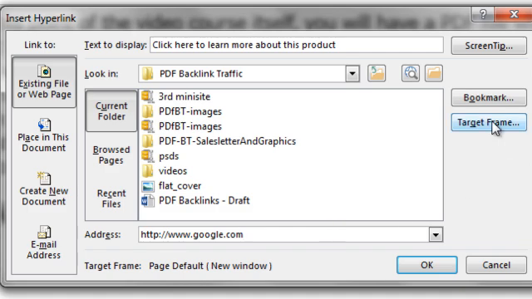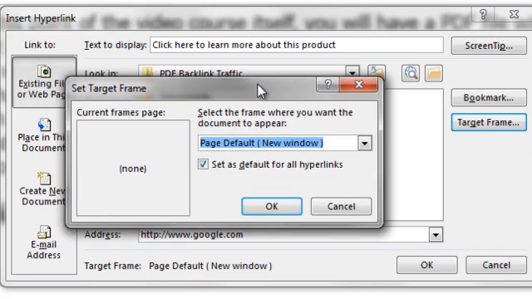And up here, you can target frame. Now, what this means is you have the ability to control the click. So if somebody opens up your PDF file, oftentimes, if you think about it, there are two different situations. Either the PDF file will be downloaded to their computer, and then they'll open it up via Adobe Acrobat Reader, or in a different situation, they will click the link and the PDF file will be opened up within their internet browser as a new tab.